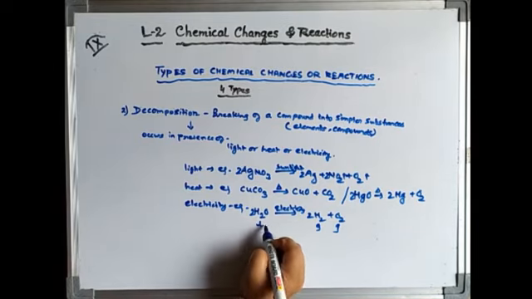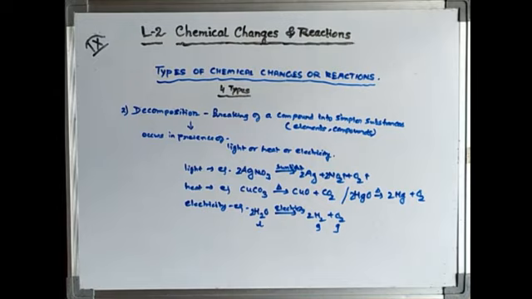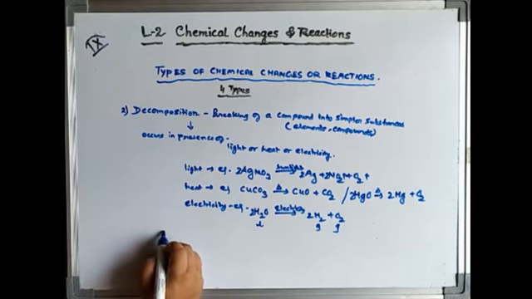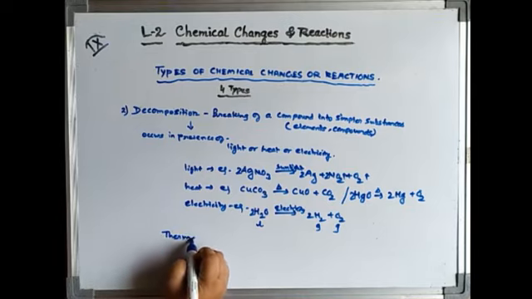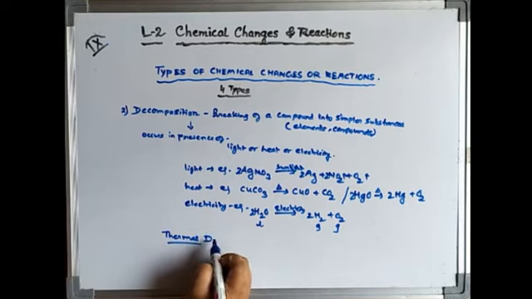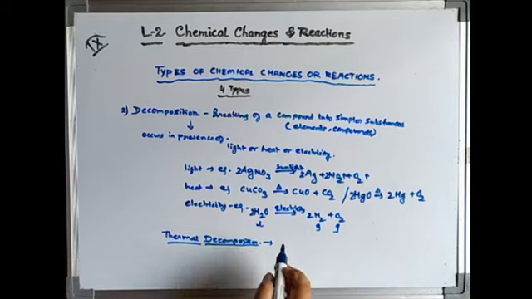Now this is it. So in this way we find that in the decomposition reaction means what? The breaking of a compound into simple elements, or it can be compounds also, or two simple compounds also. This takes place in the presence of light, can be in the presence of heat, can be in the presence of electricity also. Decomposition reaction, when it is brought about by heat, it is also known as thermal decomposition. Thermal means heat. You can also write that the decomposition reaction, when it is brought about by the heat, is known as thermal decomposition.